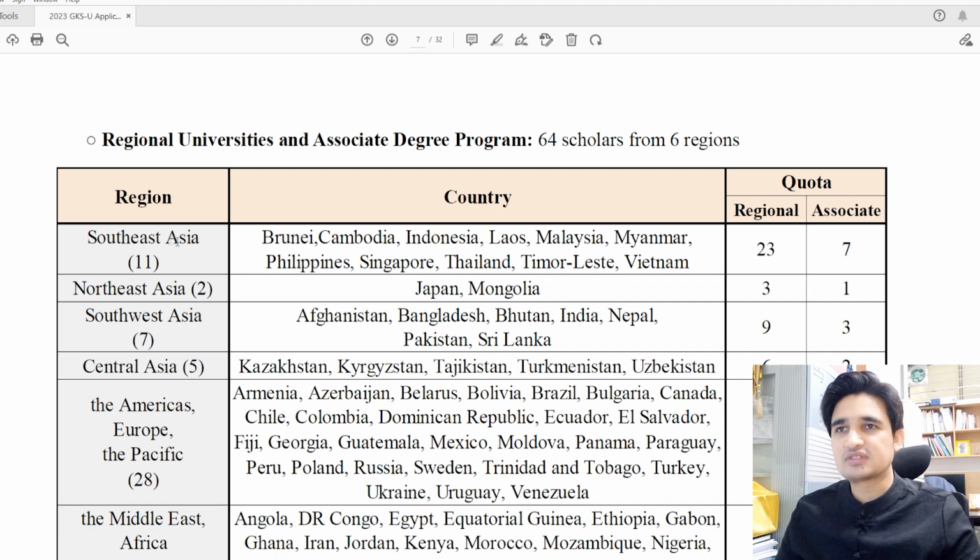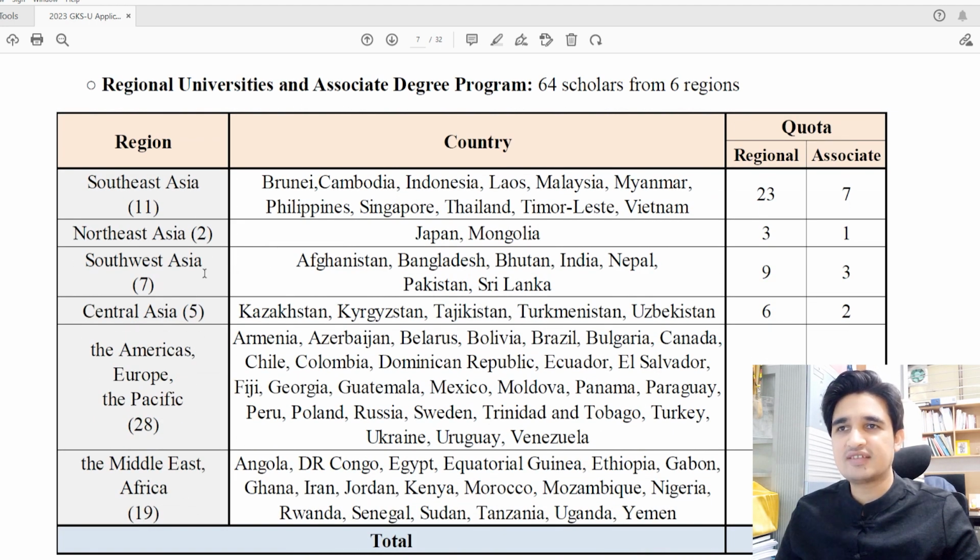For example, from Southeast Asia there are 11 countries and they have 23 seats. The total number of students from these countries who will be selected for GKS is 23. There is no fixed quota for each country. Maybe from the Philippines 2 students will be selected, 3 students, 5 students, 6 students, or even there are chances that no student from the Philippines will be selected. So this is a very competitive quota where you have to compete with the students from your country and from other countries in your region.